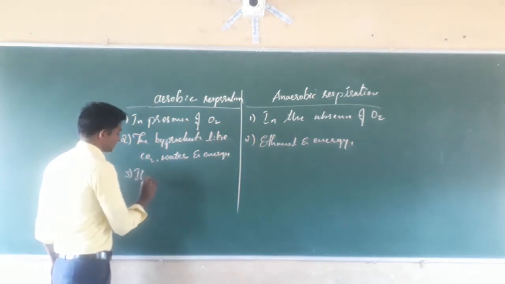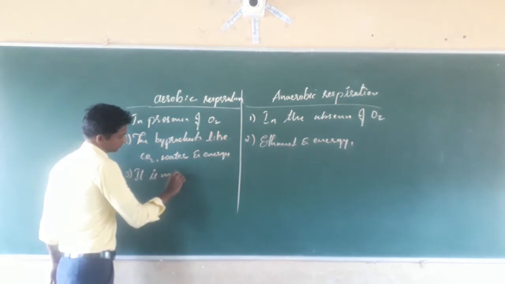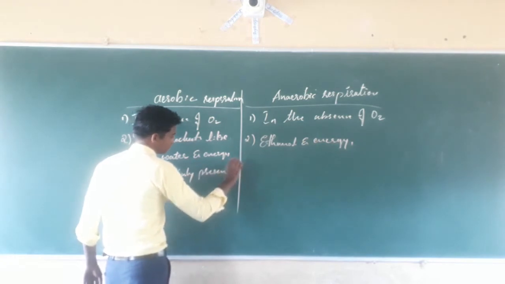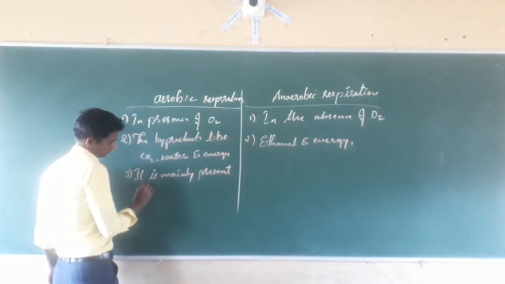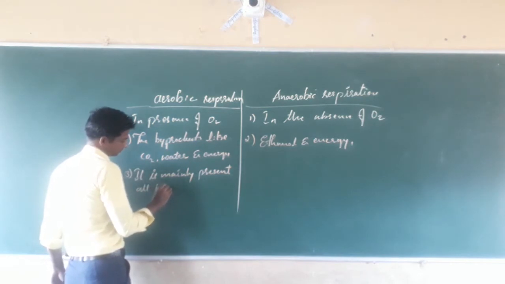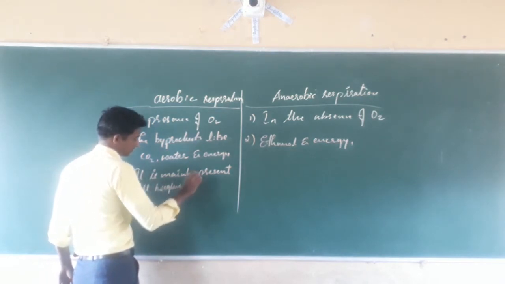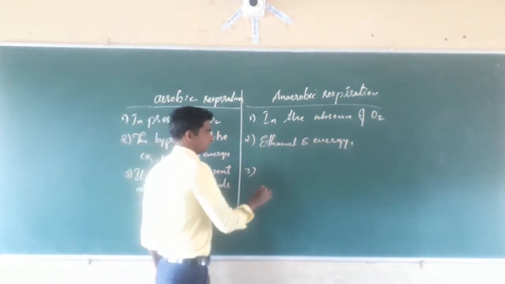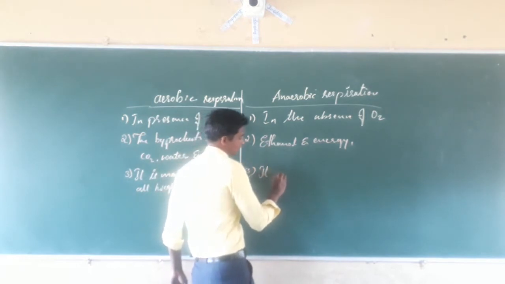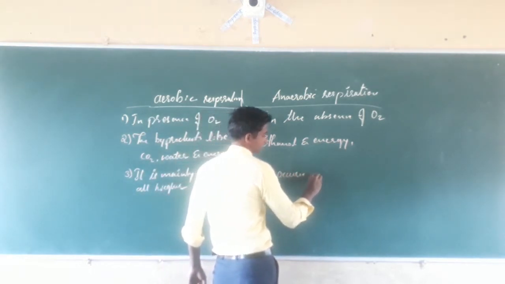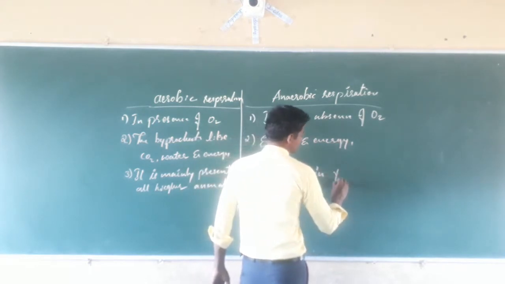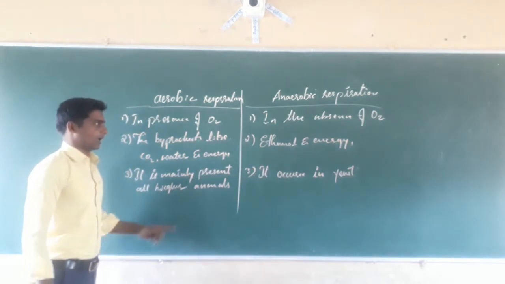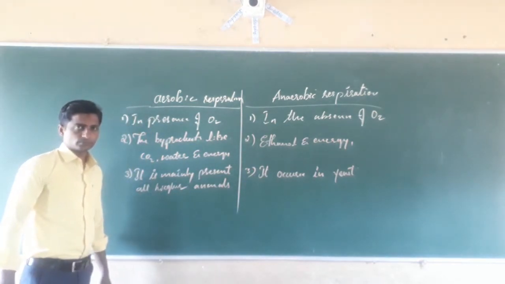Aerobic respiration is mainly present in higher animals. Anaerobic respiration occurs in yeast cells. Yes, these are the differences between aerobic and anaerobic respiration.